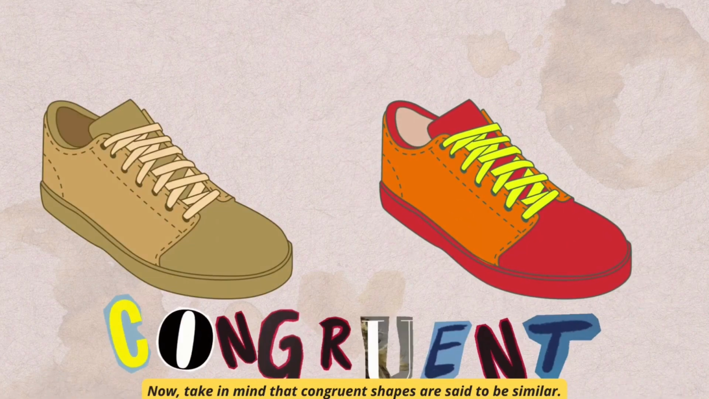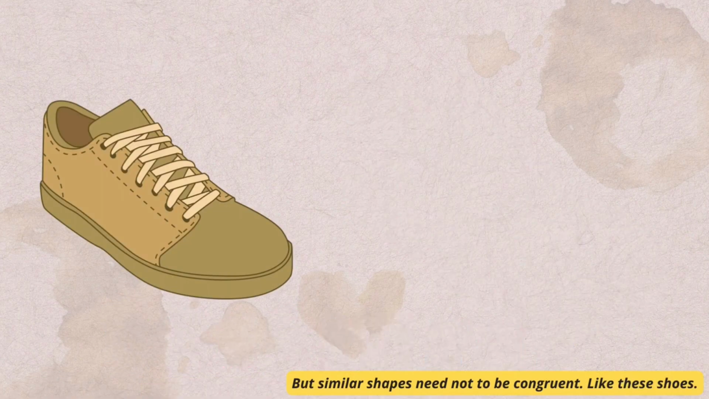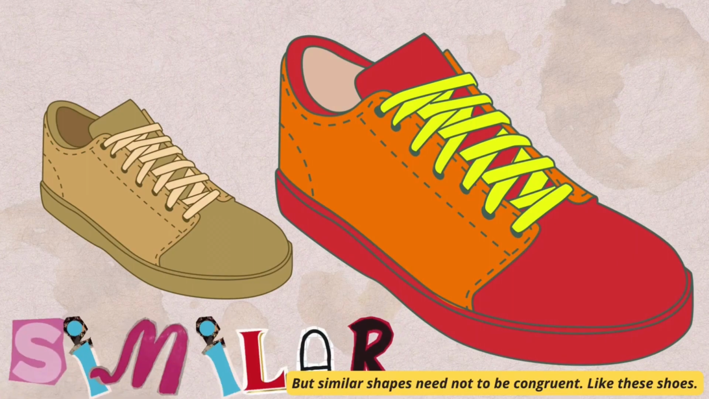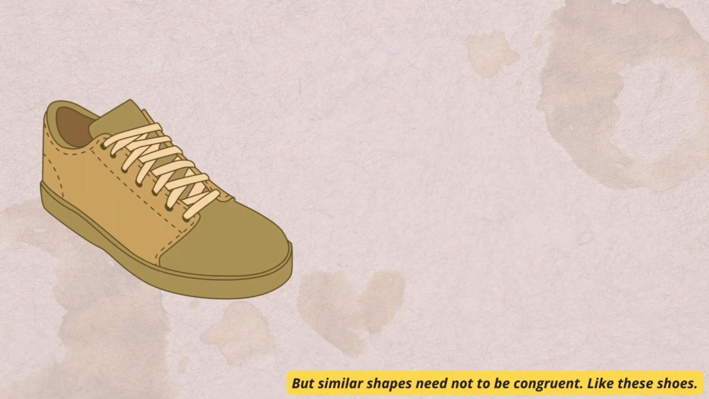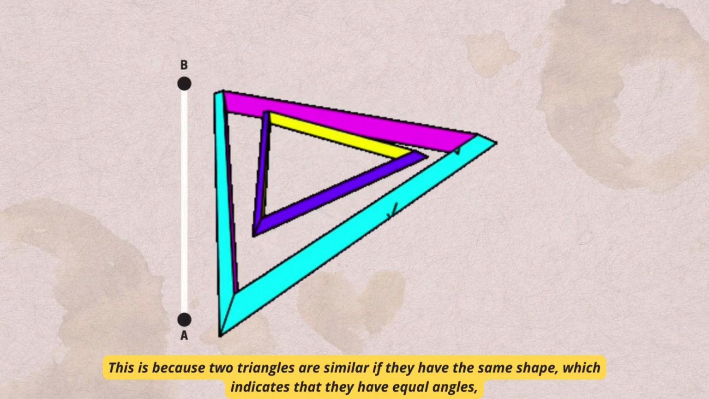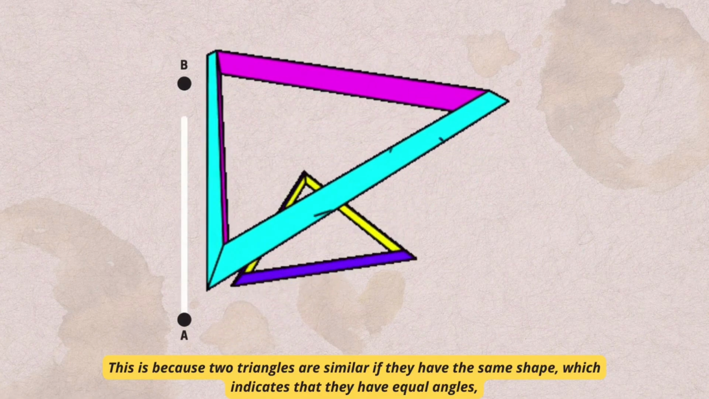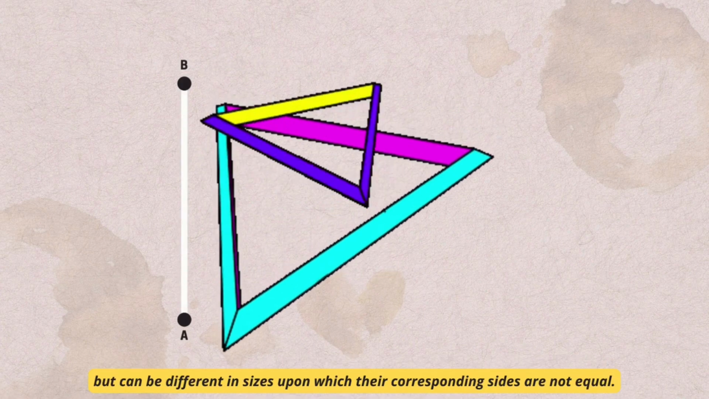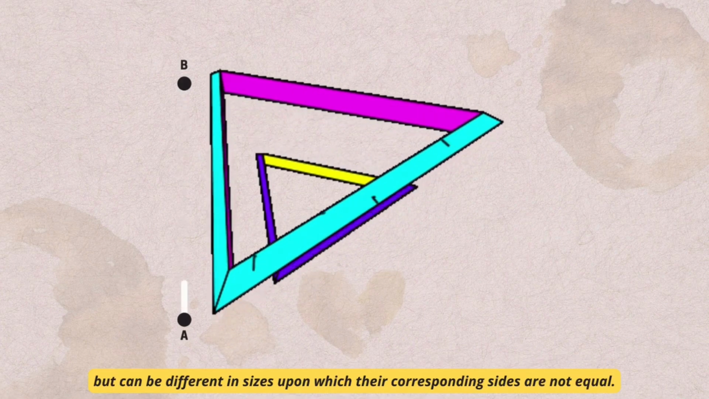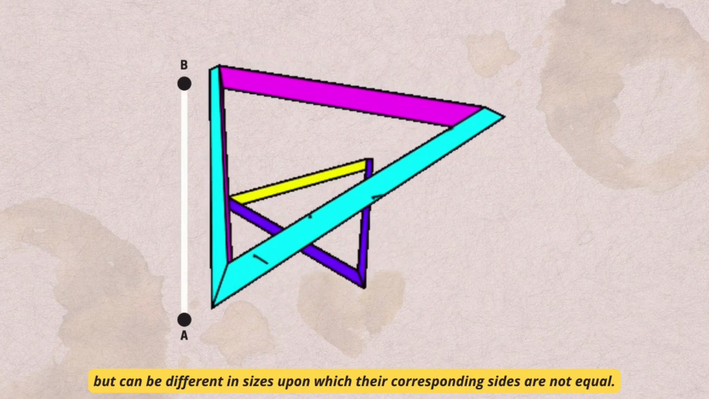Now, take in mind that congruent shapes are said to be similar, but similar shapes need not be congruent, like these shoes. This is because 2 triangles are similar if they have the same shape, which indicates that they have equal angles but can be different in sizes, upon which their corresponding sides are not equal.